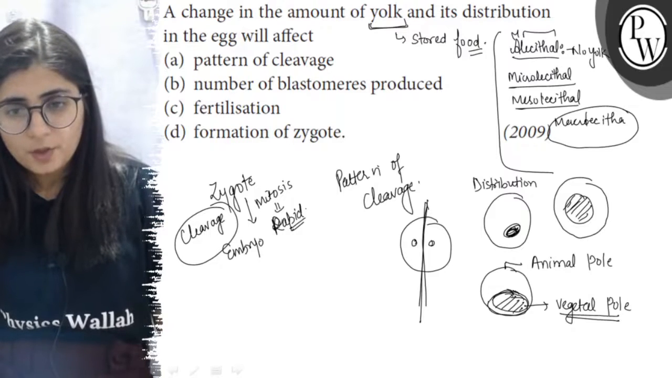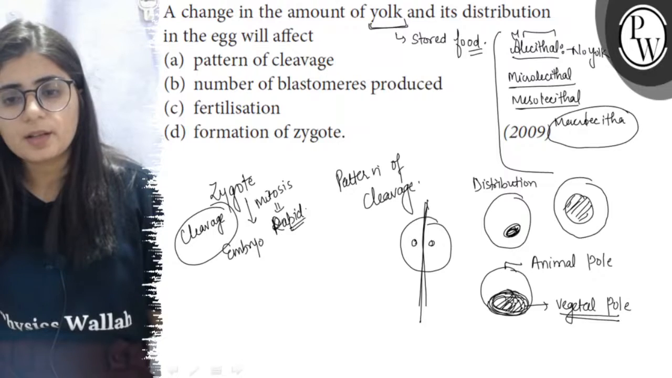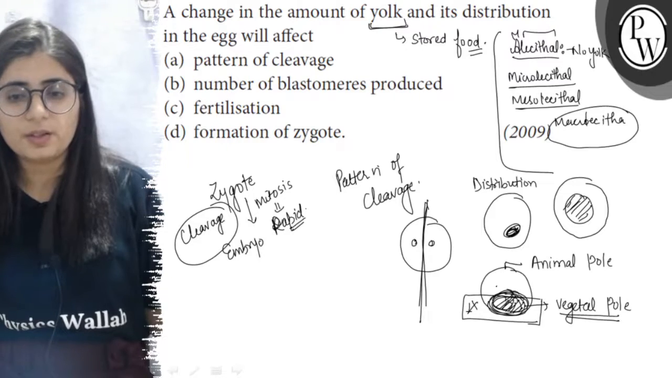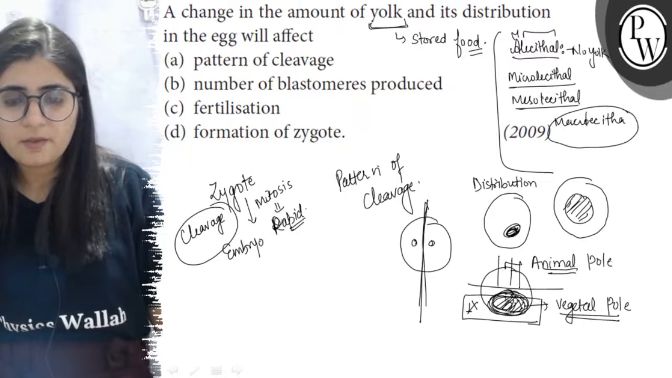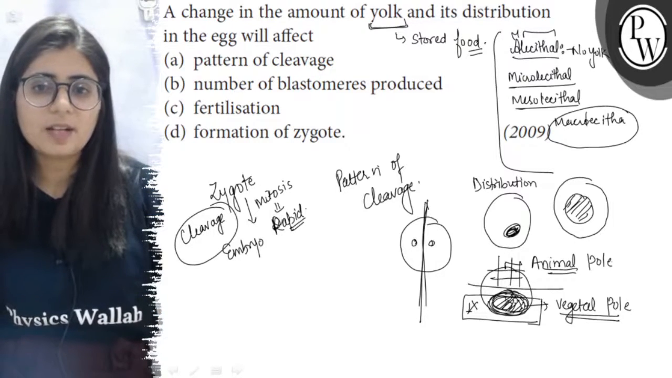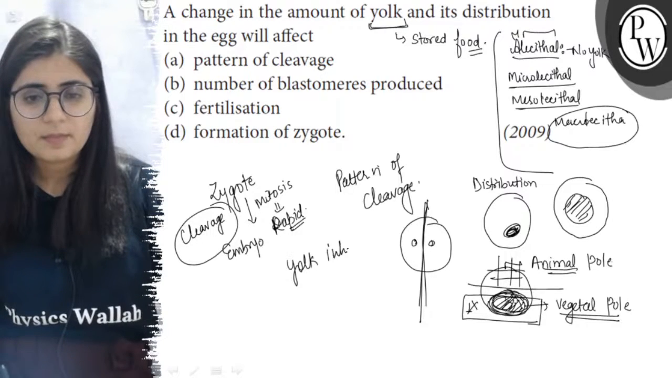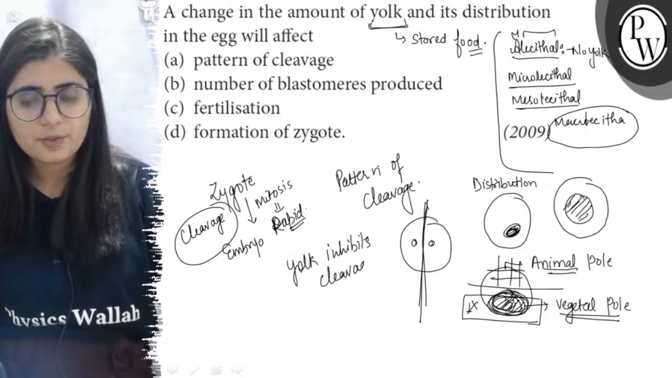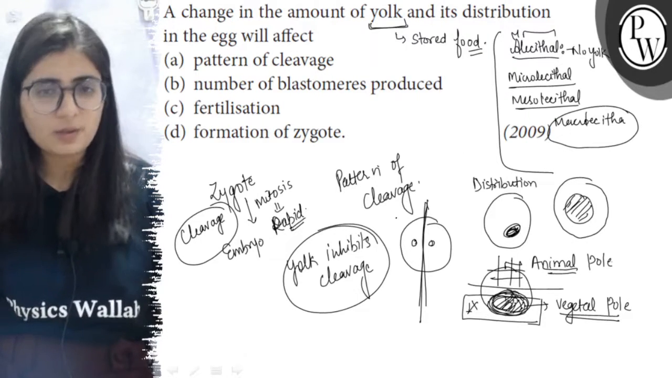If the site at which the yolk is deposited is not undergoing cleavage, or the cleavage is very slow there, then at the pole where there is no yolk, the animal pole, the division will be fast. So the pattern of cleavage is determined by the amount as well as the distribution of yolk, because yolk inhibits or impedes cleavage. The portion of the egg where yolk is present will have no cleavage or very slow cleavage.